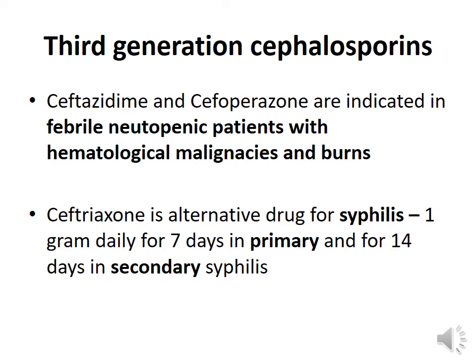The first line drug for syphilis is penicillin G. Ceftriaxone has been used alternatively in a dosage regimen of 1 gram daily for 7 days in primary syphilis and for 14 days in secondary syphilis. Ceftriaxone is injected intramuscularly in the treatment of syphilis.